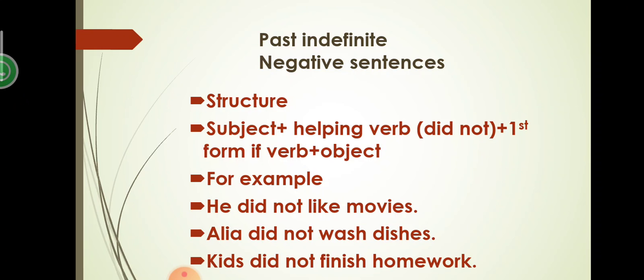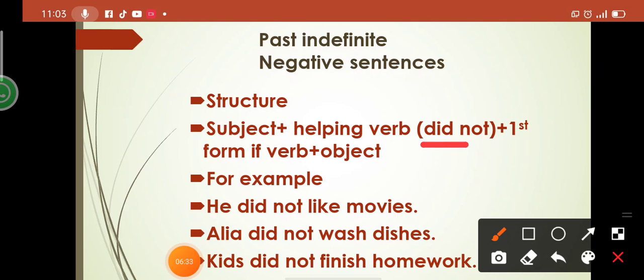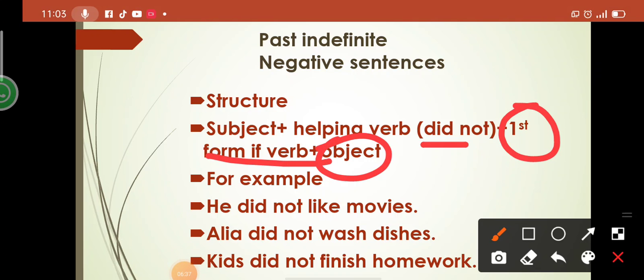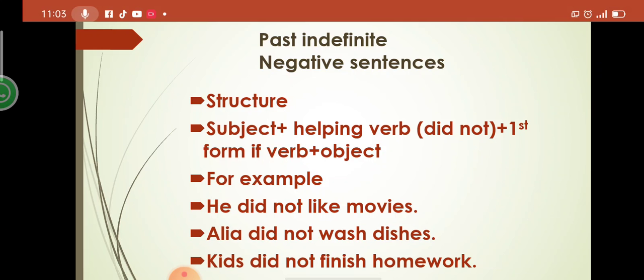So for that, after the subject we add the helping verb did not, and after did not we always use the first form. So remember this, that after did you have to use the first form of verb, and then in the last comes the object. So is this clear?